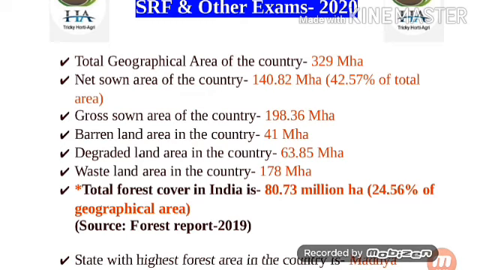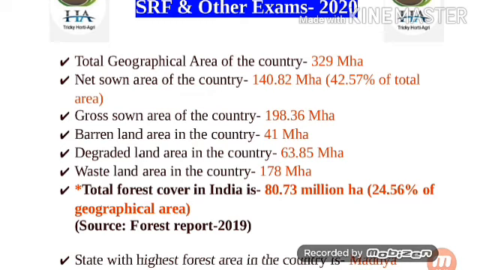Next point is net sown area of the country. First of all, we need to know what net sown area is. It is the total area sown with crops and orchards. It represents an area in which crops are grown only once in a year. Net sown area of the country is 140.82 million hectare, 42.57% of total area.